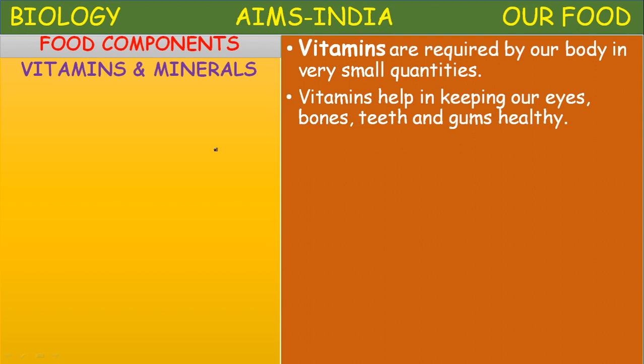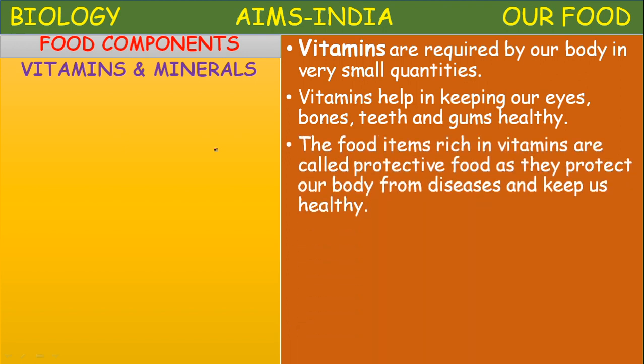Why? Because vitamins help in keeping our eyes, bones, teeth and gums healthy. Not only that, even some metabolic functions are carried out normally in the presence of these vitamins. Vitamins act as catalysts for the normal functioning of the body. The food items which are rich in vitamins are called the protective food.